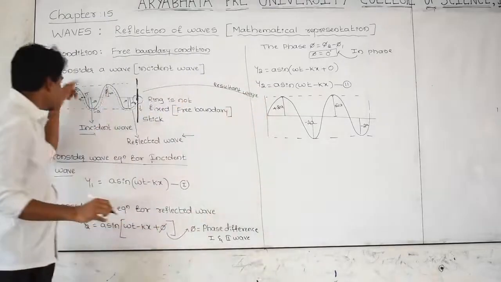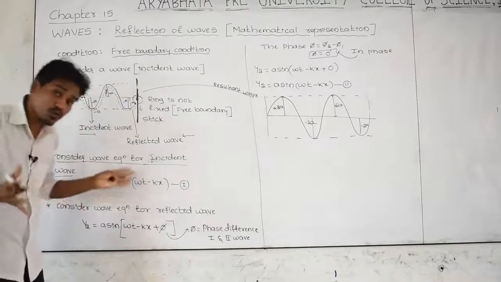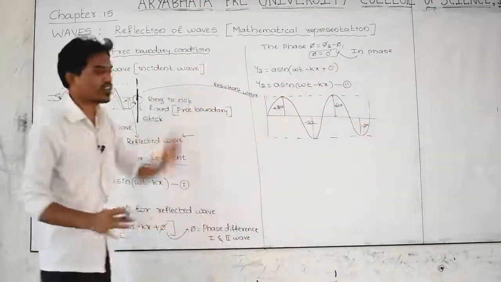This is an incident wave. This dotted is a reflected wave. When the two combine, the bigger wave I have taken, that is a resultant wave.